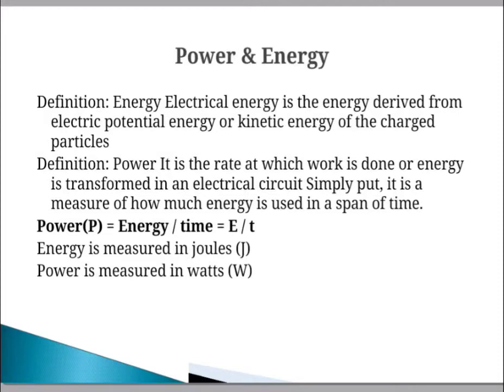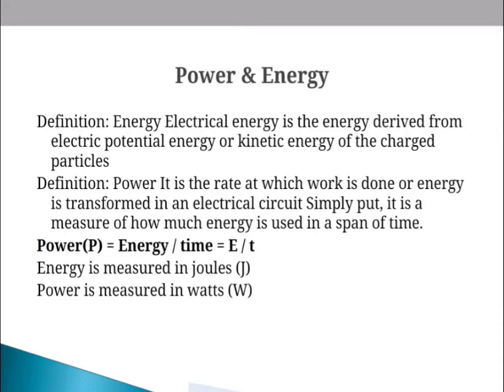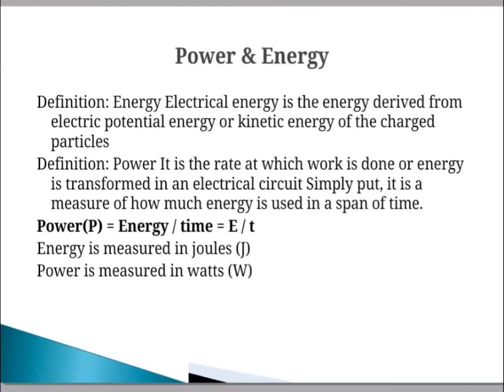The first one is active power. This power is useful for operating the appliances or equipment in the system, and its unit is watt. Then what is reactive power? Reactive power is not useful in the circuit. It is generated in the circuit because of inductance or capacitors, and its unit is kilovolt ampere reactive or volt ampere reactive.